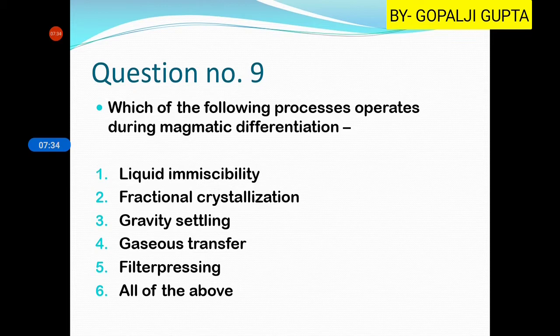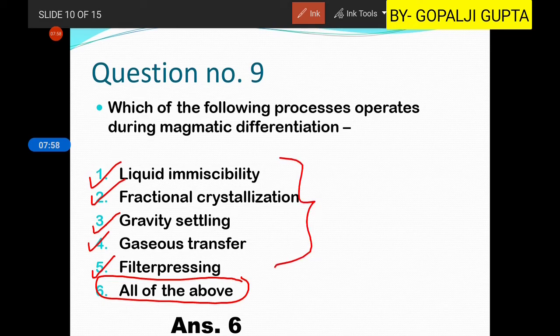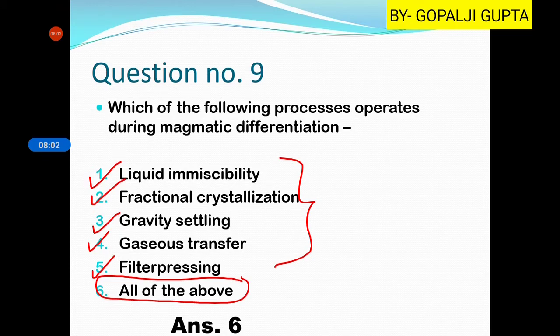Then question number 9 is, which of the following processes operates during magmatic differentiation? So magmatic differentiation means the crystallization of crystals and then they get separated. During this process, a lot of subdivisions are there, like liquid immiscibility, fractional crystallization, gravity settling, gaseous transfer, as well as filter pressing. So all of these five are part of magmatic differentiation. So hence the sixth one will be our right answer.